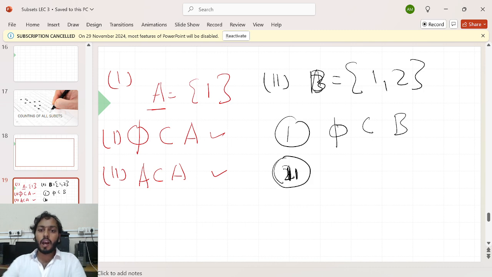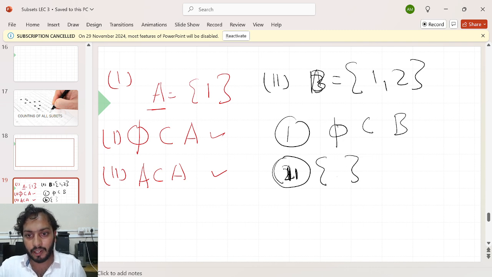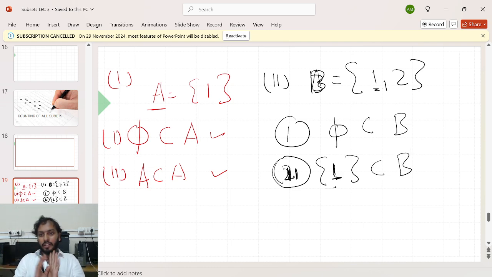Now let's come on. My original set contained two elements, so the sets which contain only one element could also be subsets of it. Can you create the subsets which contain only one element? There are so many ways to write a set which contains one element, but I want to write subsets of B, so that element I need to choose from here. Then only it will become a subset. So can I say this is a subset? Yes, it's a collection of only one element, 1, which comes from here. So I can say {1} is a subset of B.